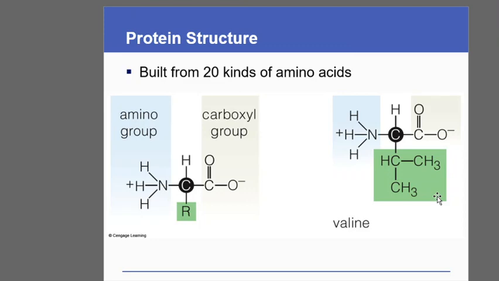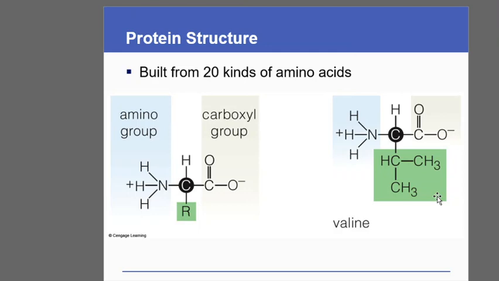So it will not be surprising for you that within a cell, within a protein, you may find more than 20 types of amino acids, but all of them are not standard amino acids. They may be modified amino acids. The amino acids which are directly incorporated only during the process of protein synthesis are regarded as the 20 standard amino acids.